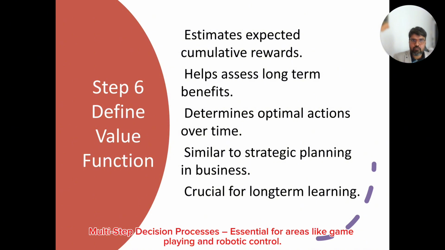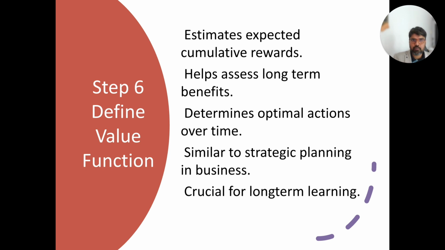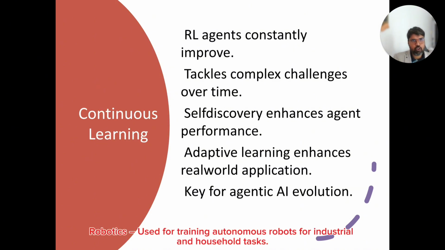And then the value function is very important too. It estimates the expected cumulative rewards, helps assess long-term benefit, determines the optimal action over time, and is similar to strategic planning in business, which is crucial for long-term benefits. For every kind of learning, continuous learning is very important, and RL agents constantly improve. They tackle complex challenges, and this is a key for agentic evolution.